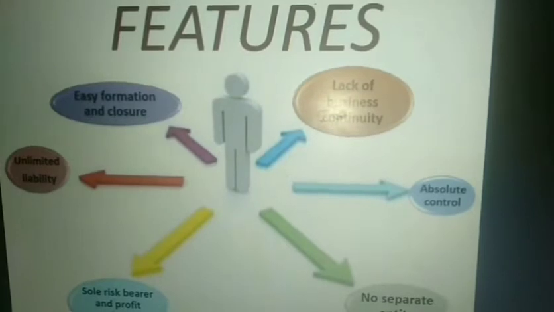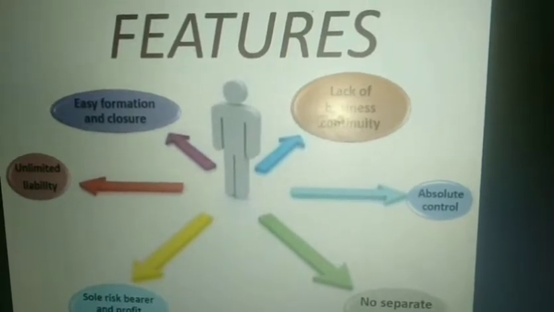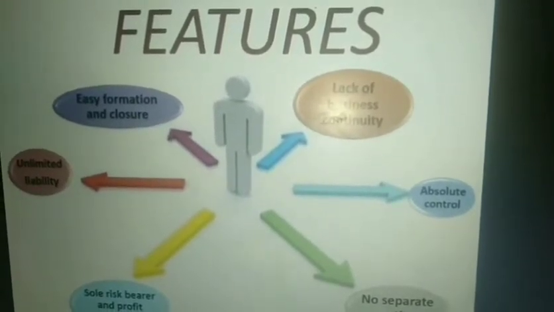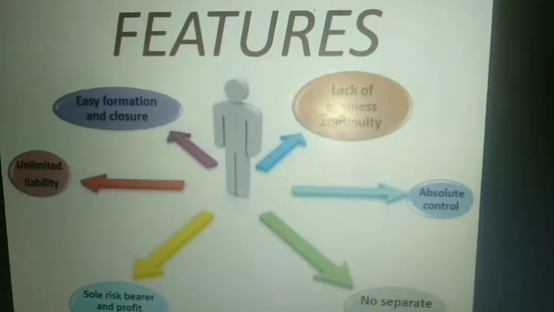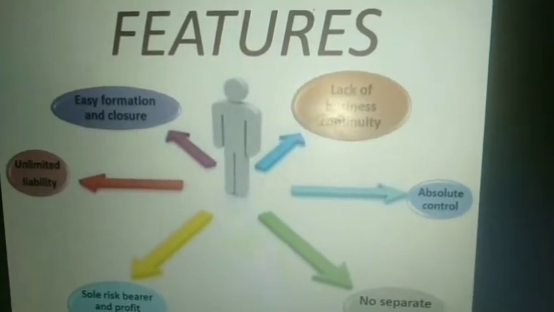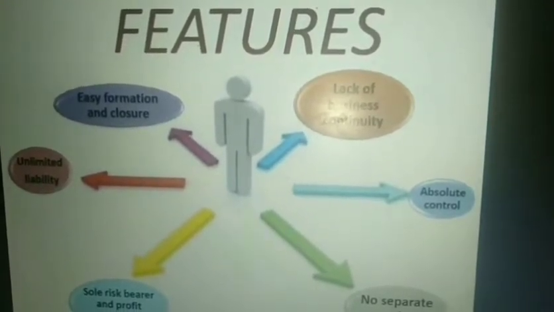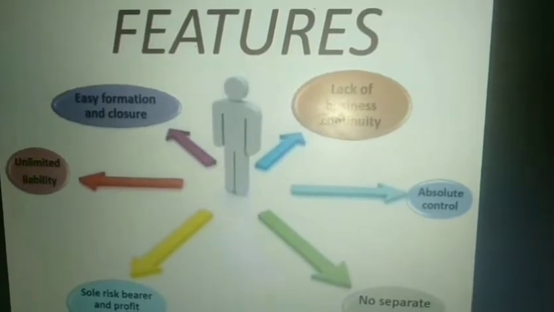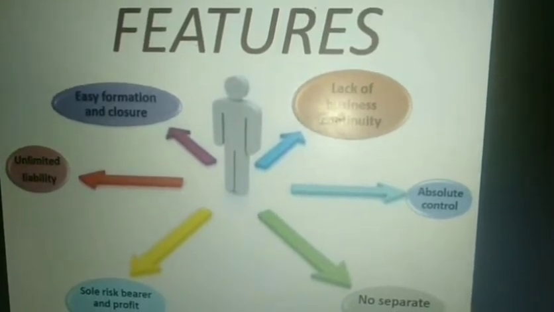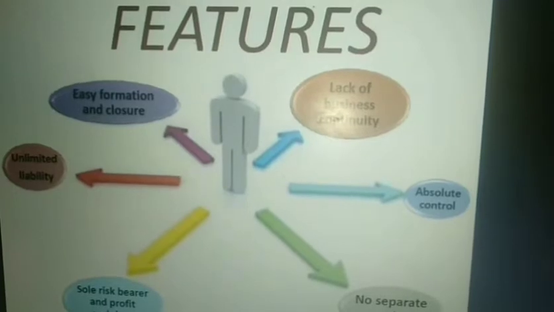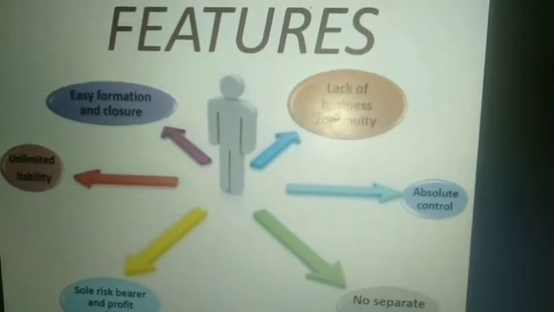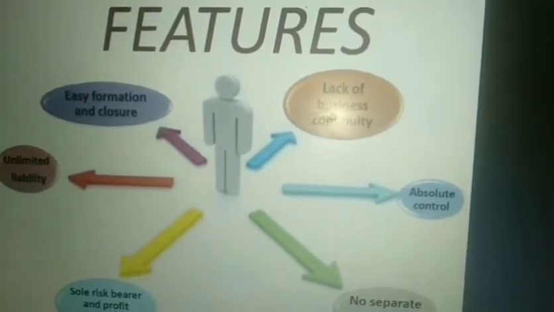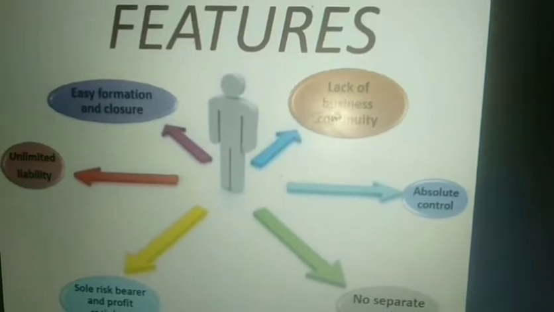The next feature is unlimited liability. That means a sole proprietor's liability is unlimited. There is no limit on the liability of a sole proprietor. He has to pay all the losses. He has to bear all the losses.